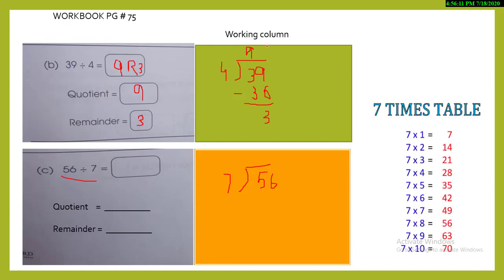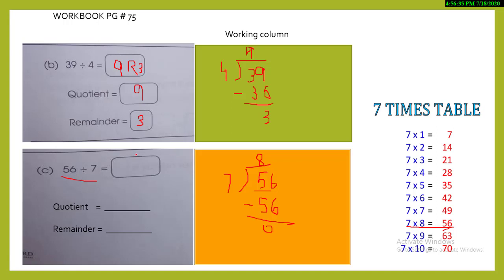Okay, yes, that is a 7 times table. Let's start finding 56 or its nearest number. I got the 56. Yes, I find this number over here. 7 eights are 56. So I will mention 8 over here. And I find the 56 as it is. 56 minus 56. Our answer is 0.